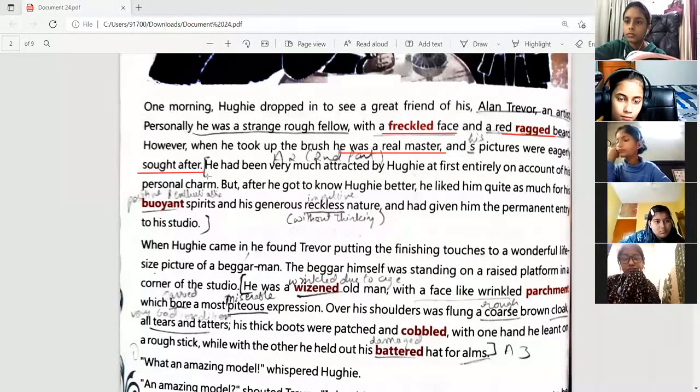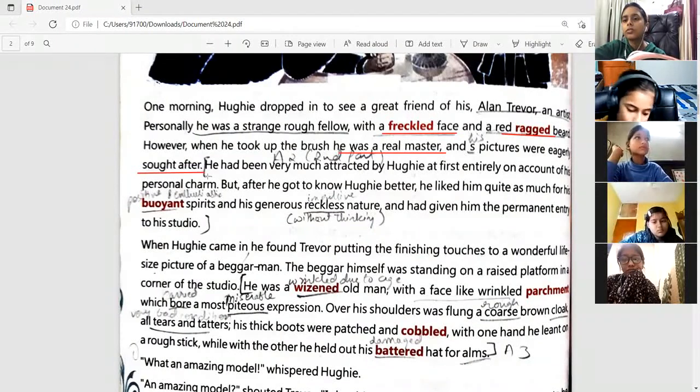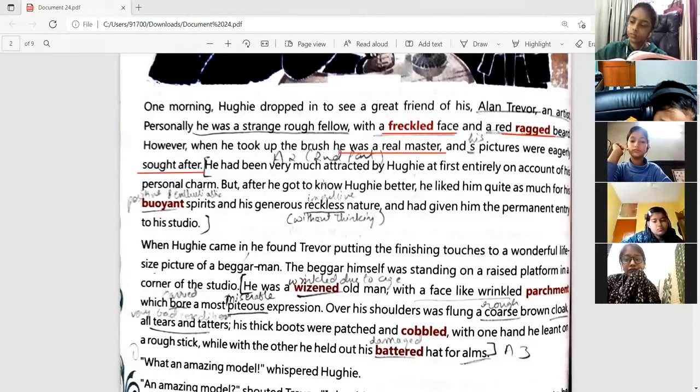So Hughie was a very cheerful, optimistic, positive person. So Alan Trevor, the painter, was fond of Hughie for this reason also. Not only because he was good looking and charming, but because he was very enthusiastic and a very positive person. And his generous, reckless nature.